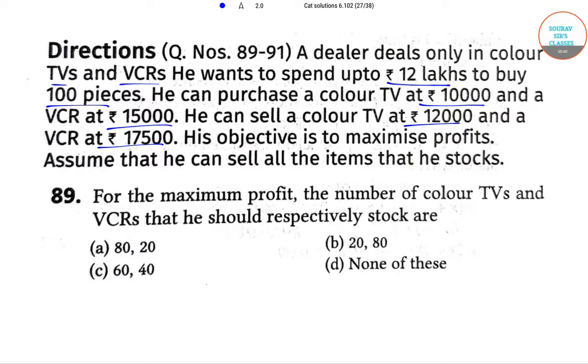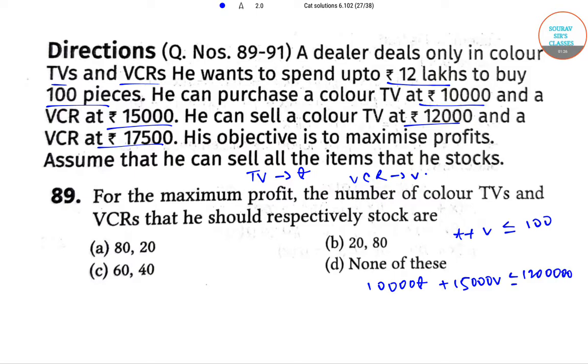So for the maximum profit, the number of color TVs and VCRs that he should respectively stock are, so let the number of TVs be T and the number of VCRs bought be V. Therefore, T plus V less than equal to 100 and 10,000 T plus 15,000 V less than equal to 12 lakhs, or 2T plus 3V less than equal to 240.